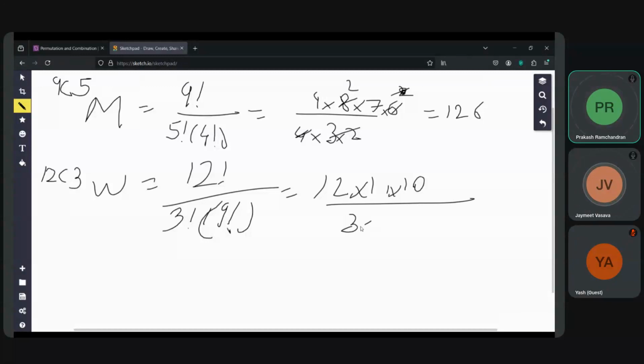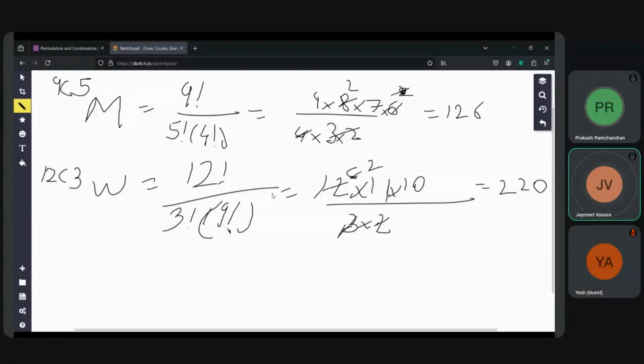Then divide by 3 into 2, so 2 into 11 into 10. So 11 into 10, 10 into 2, 220. So you are getting 220 and 126.